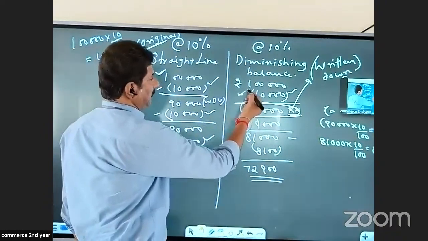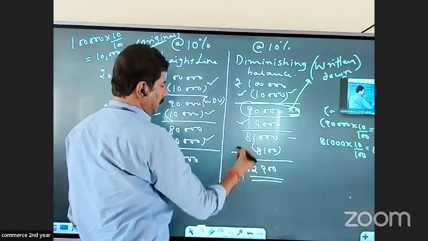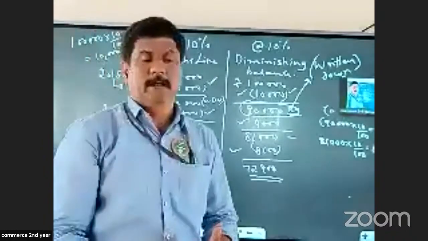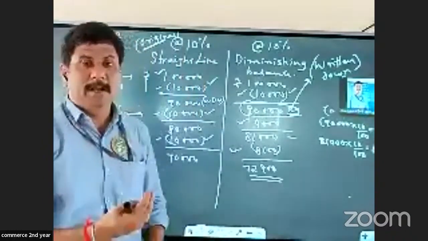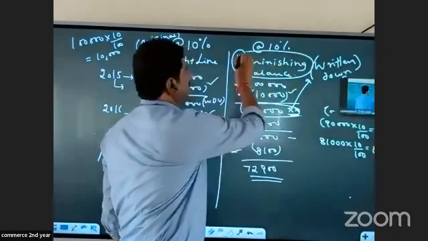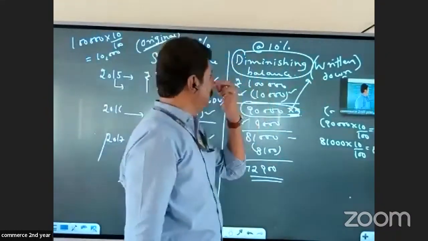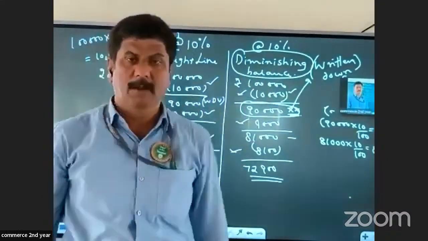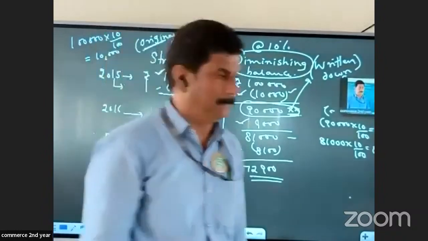But here, first year 10,000, second year 9,000, third year 8,100. As we go down the line, every year the depreciation value decreases. That is why it is called diminishing balance method, or written down value method, because every year we calculate depreciation on the written down value.